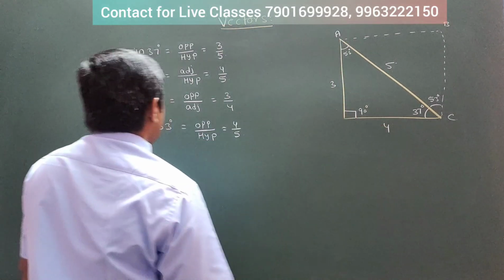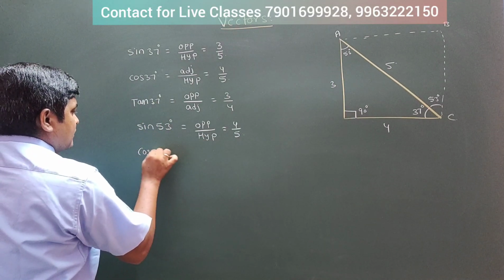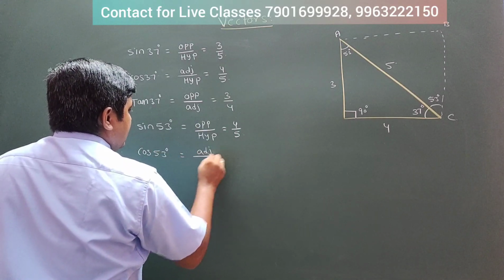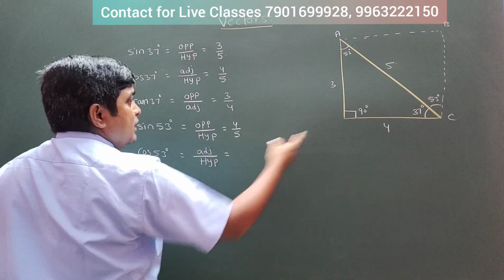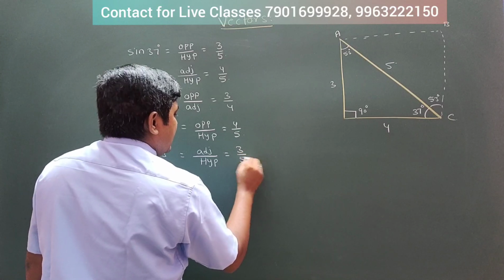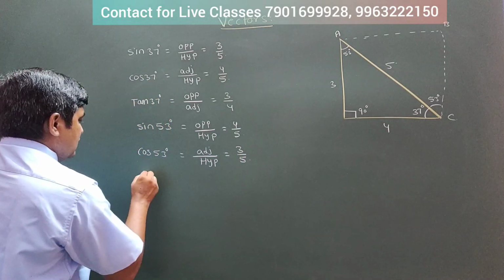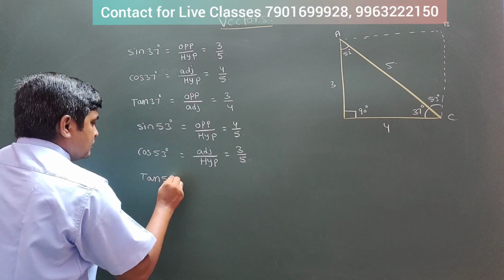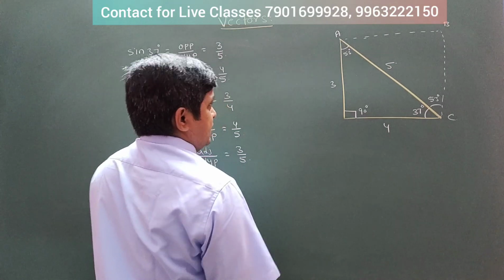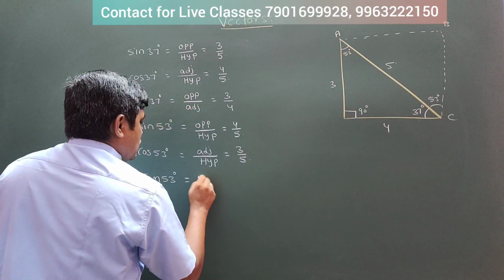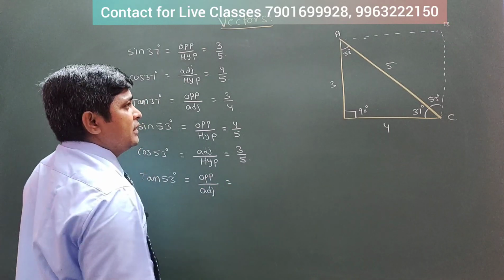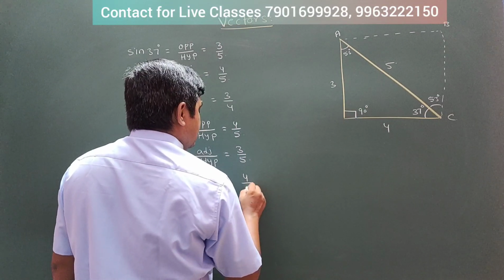Next, cos 53. Cos 53 is going to be adjacent side by hypotenuse. What is the adjacent to the 53? It is going to be 3, right? So 3 by 5. Now what is going to be tan 53? Tan is opposite by adjacent. So opposite is 4, adjacent is 3. That is going to be 4 by 3.